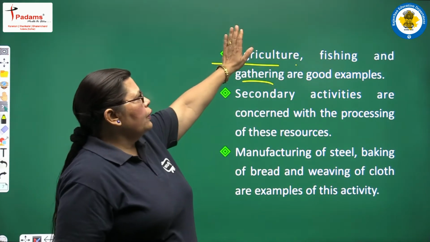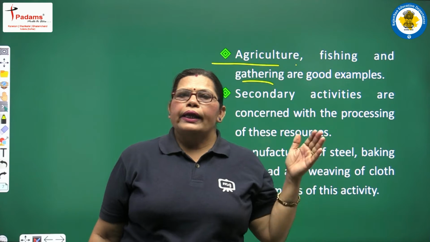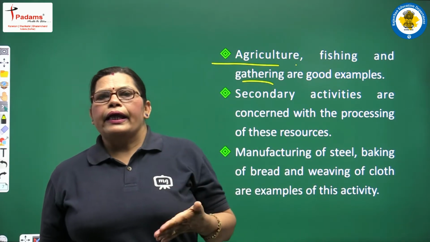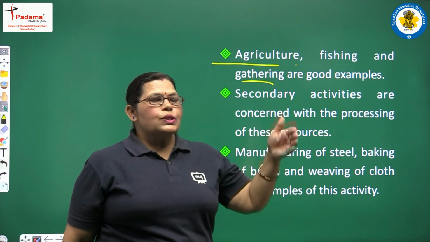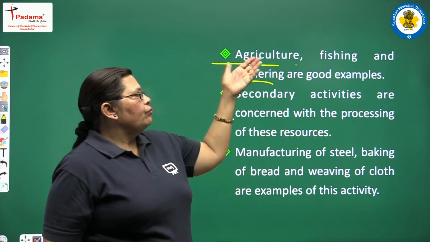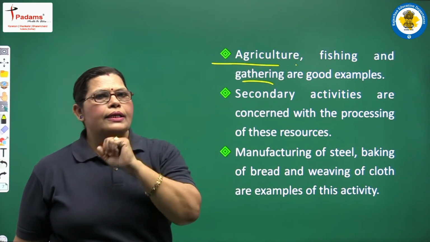It means that not only agriculture but many other things are also for the livelihood of the farmers. So fishing and gathering are good examples of the primary sector.